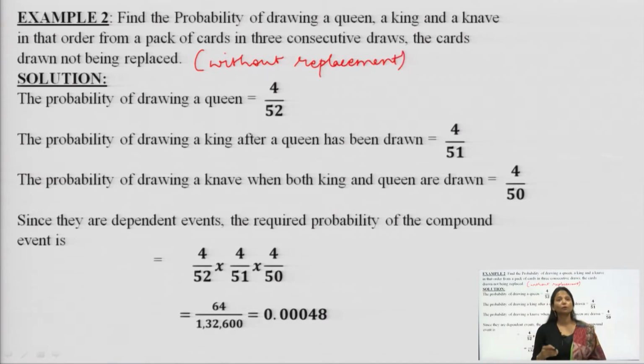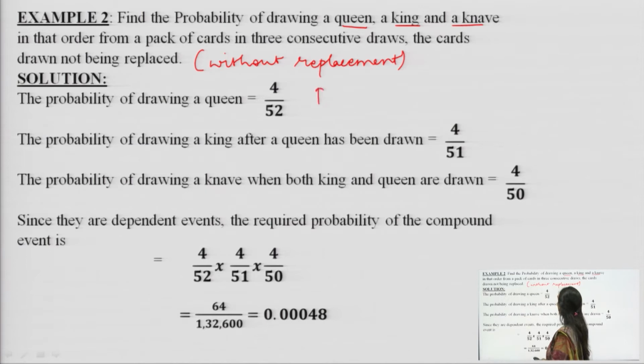The number of cards keeps on diminishing by 1. So, the probability of drawing a queen, a king and a knave in this order only. The first attempt has to be a queen, the second attempt a king and the third attempt a knave. The number of queens in a pack of 52 cards is 4.